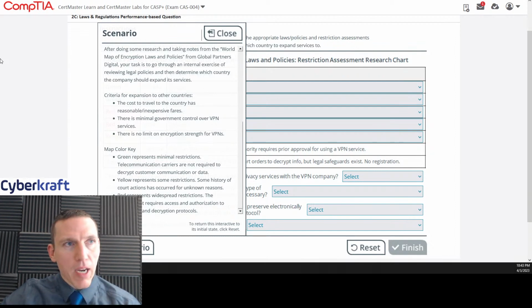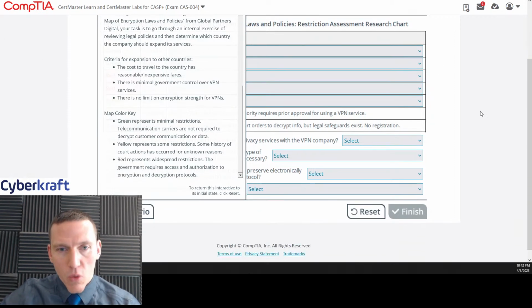Let's take a look at the map color key. Green represents minimal restrictions. Telecommunication carriers are not required to decrypt customer communication or data. Yellow represents some restrictions. Some history of court action has occurred for unknown reasons. And red represents widespread restrictions. The government requires access and authorization to encryption and decryption protocols.